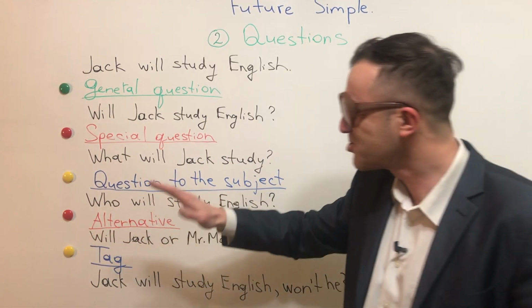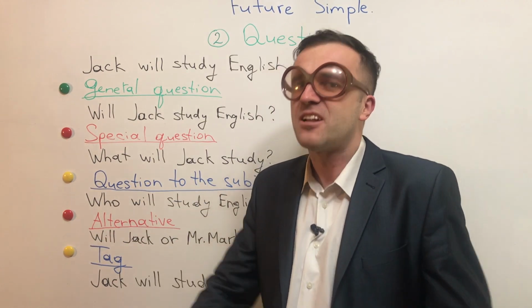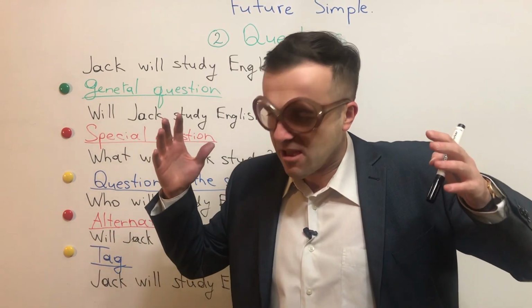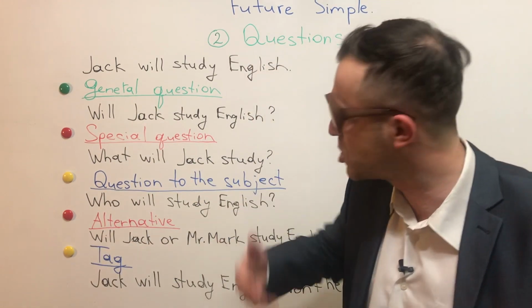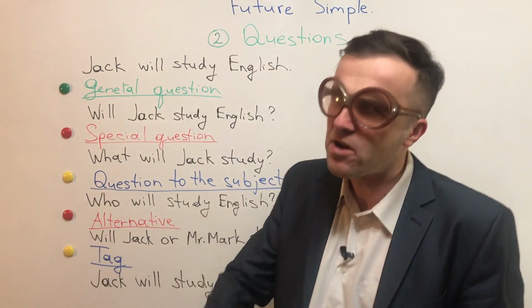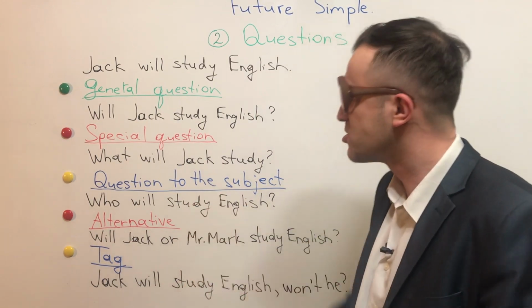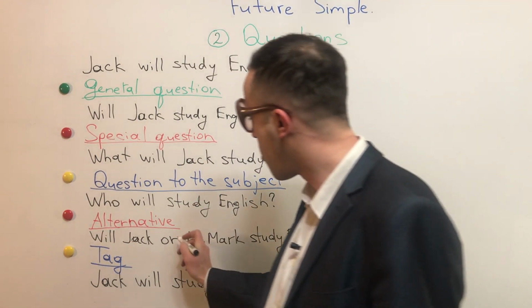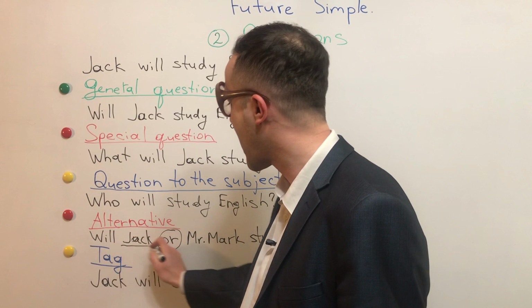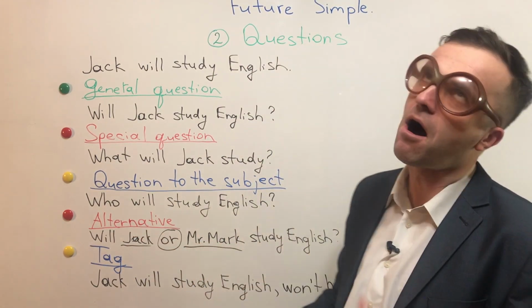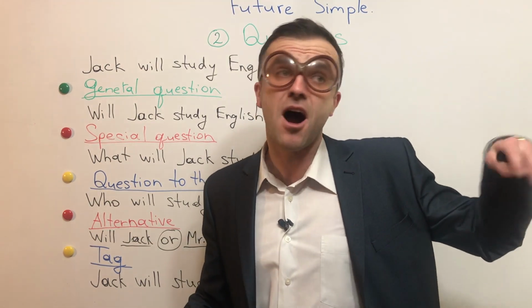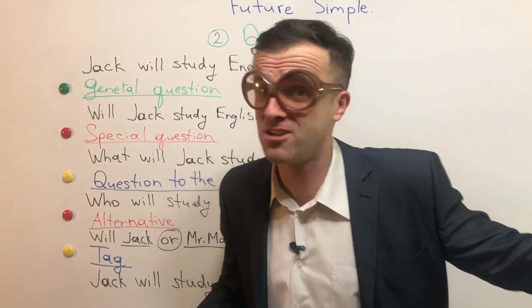The next one is alternative. An alternative question is a question where we can make a choice. When we can make a choice between something, it's an alternative question. So here we have or, okay? We have two alternatives. So will Jack or Mr. Mark? Maybe another Mr. Mark, not me, of course, another.